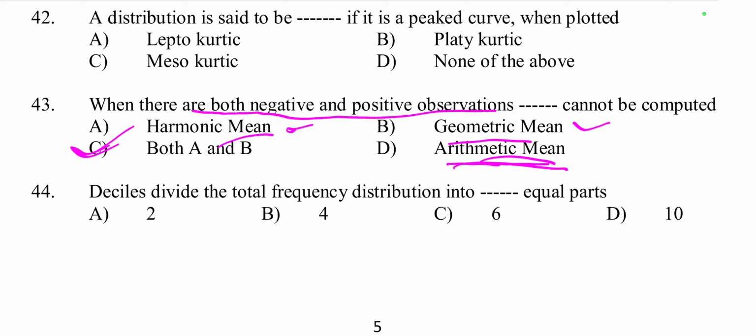So if any value is 0, then it becomes undefined, means 0 by something. So if values are negative, it gives misleading or incorrect results. Hence, when a data set contains both positive and negative values, both harmonic mean and geometric mean cannot be reliably computed. So option C is the right answer.